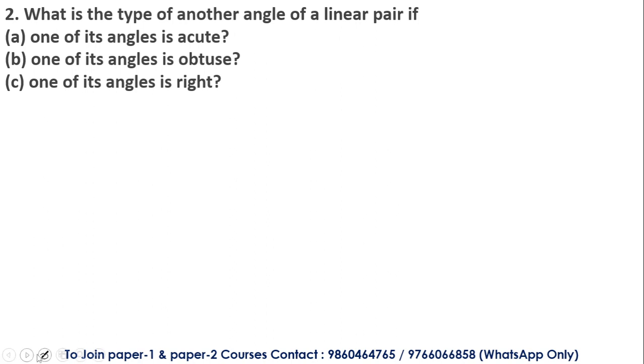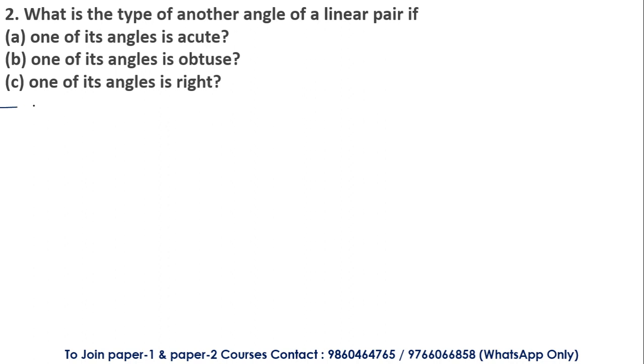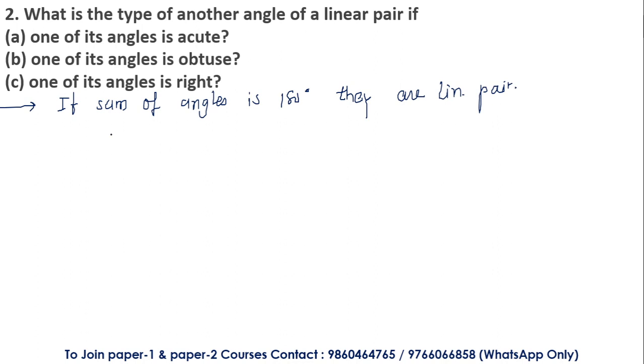Now, I'll teach you everything, but try to understand whatever I am writing over here, as it is going to help you a lot. If I consider the sum of angles is equal to 180 degrees, then we know that they form a linear pair. This is the only condition for a linear pair we have already discussed in the previous class, right?